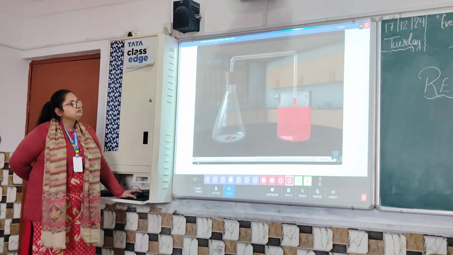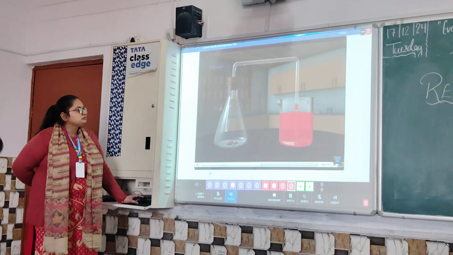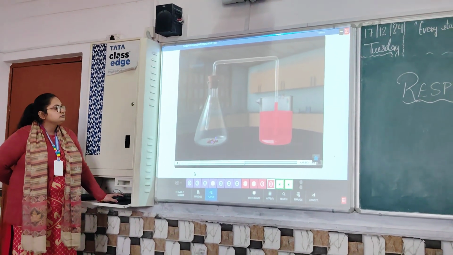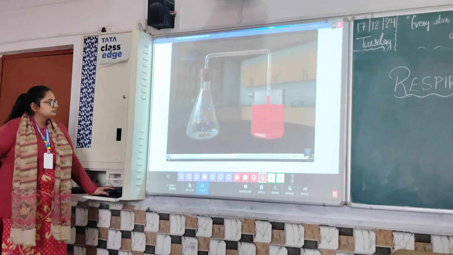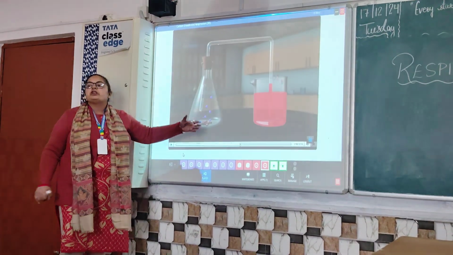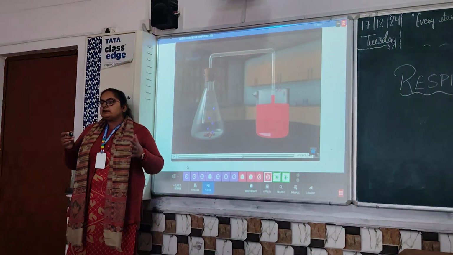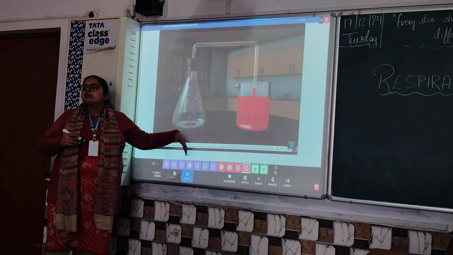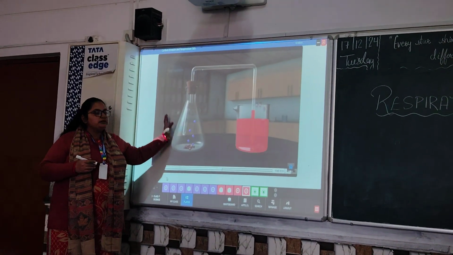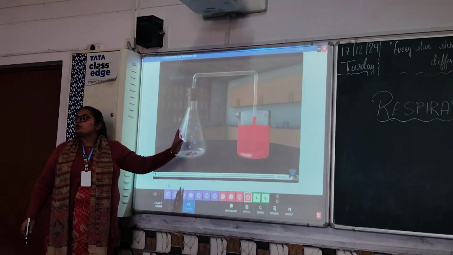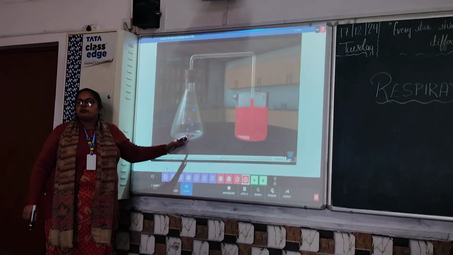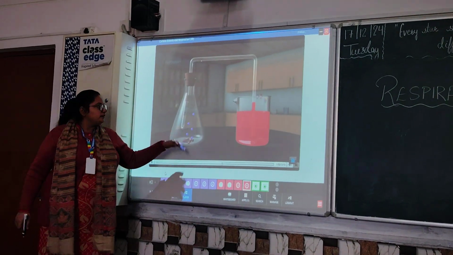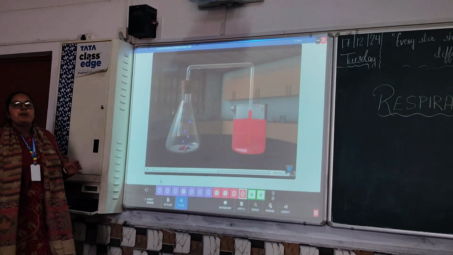As the germinating seeds respire, they use up oxygen in the conical flask and release carbon dioxide. Okay, so these seeds are germinating. So during the process of respiration, what will they do? They will use oxygen and give out carbon dioxide. So the oxygen present inside this conical flask is being utilized by the germinating seeds, and they will use that oxygen and perform respiration, and they will produce carbon dioxide as a byproduct.